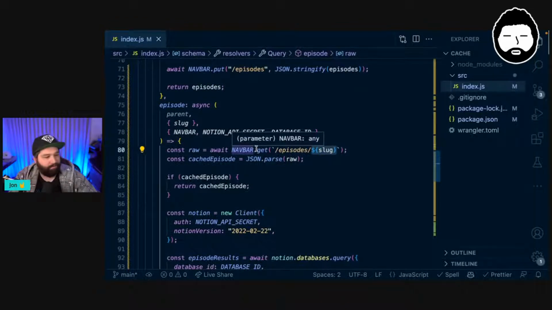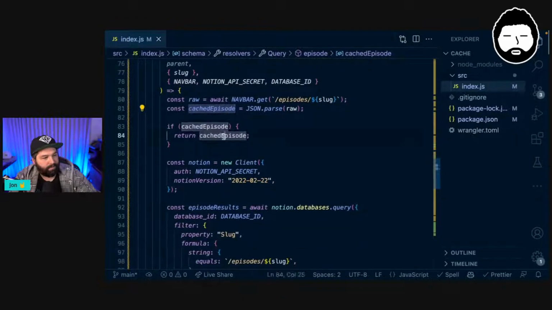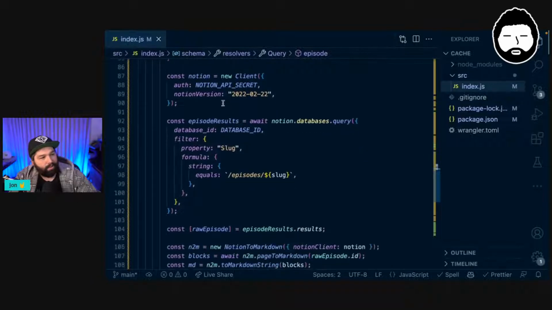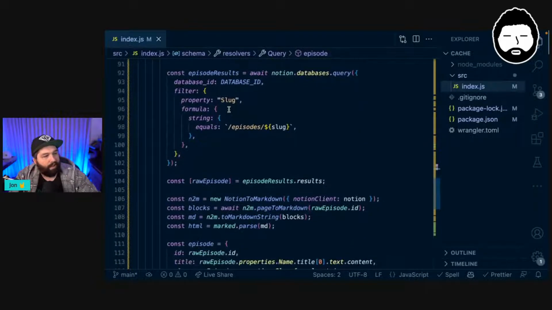So we check if we have a cached episode. If we do, we send that back straight away. If not, we again create a Notion client. We go off and query the database for any record where the slug matches /episodes / slug.